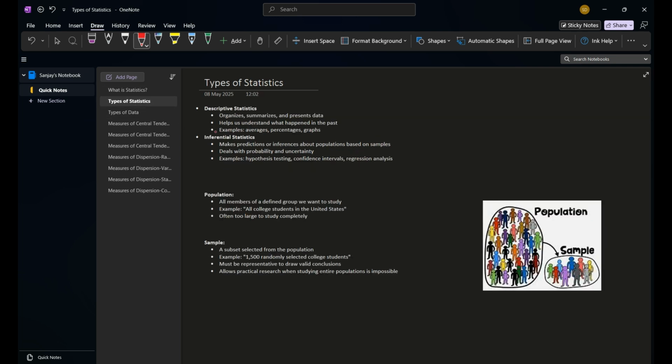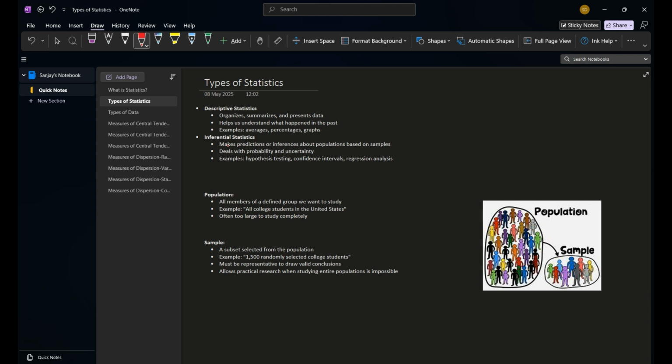What are the types of statistics? As I said, there are two types of stats. One is descriptive statistics, and one is inferential. In descriptive statistics, we will be dealing with what has happened in the past, how it has happened, and what the main insights from the data are.